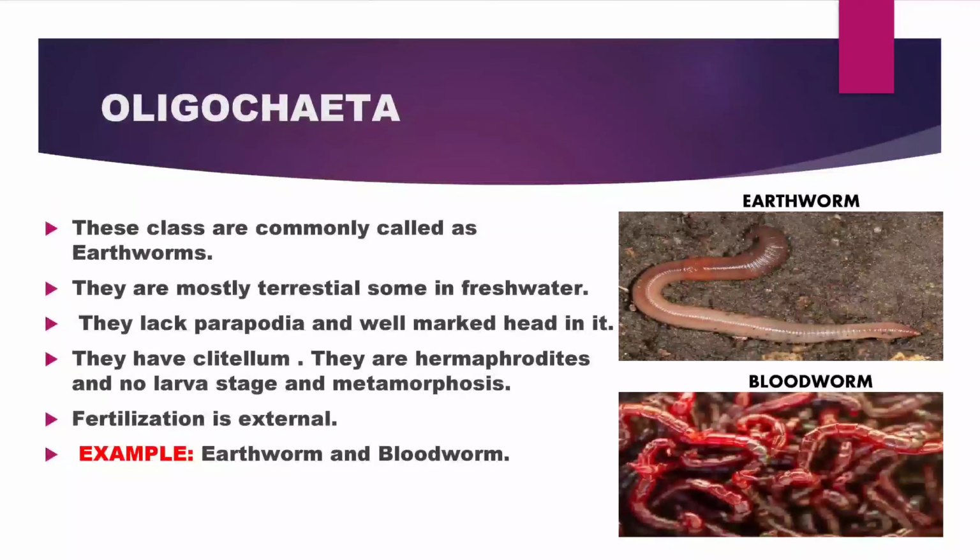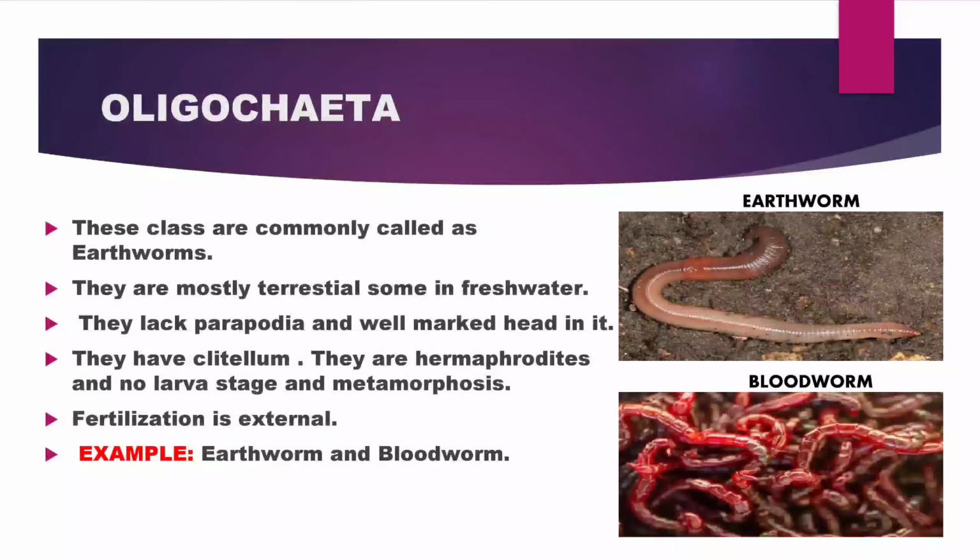Hirudinea. This class is commonly called leech, and they are blood-sucking animals that feed on blood. They are ectoparasites and the body has a fixed number of segments and two suckers. They have an open type circulatory system and a temporary clitellum. They are hermaphrodites and there is no larval stage and metamorphosis. Example: leech.